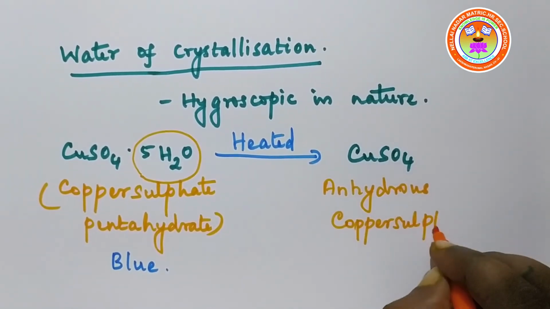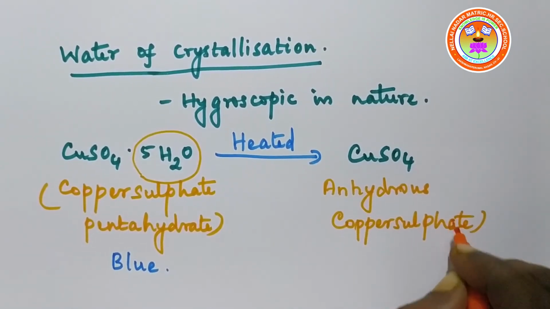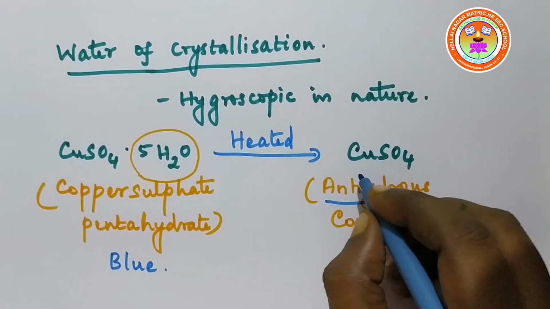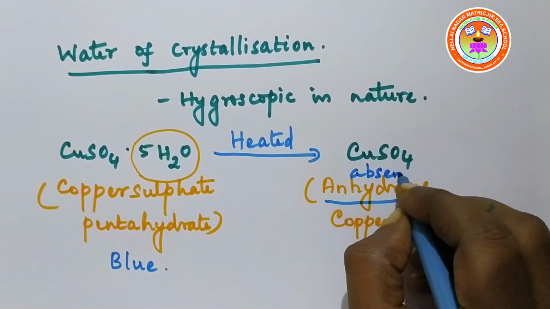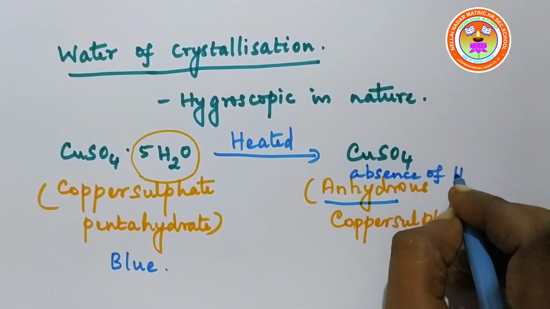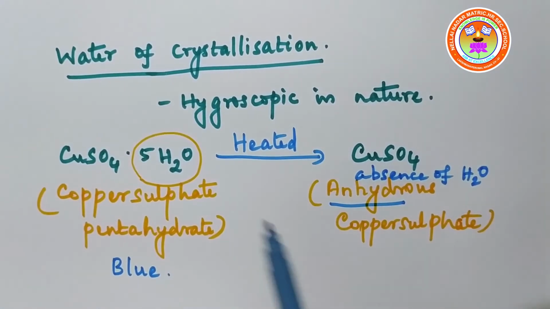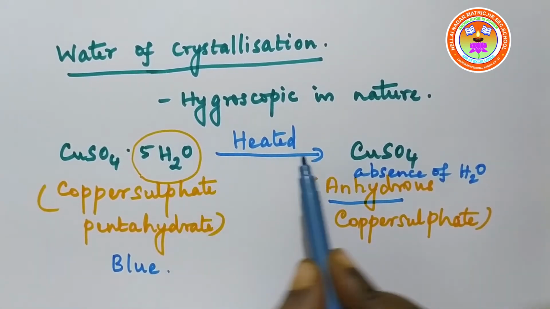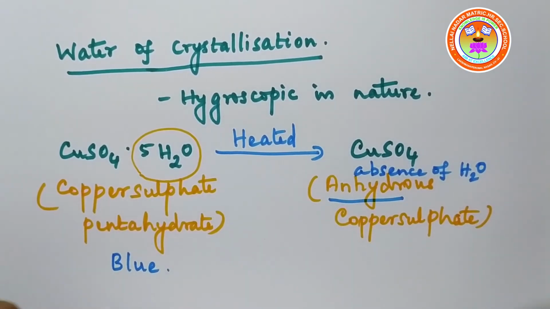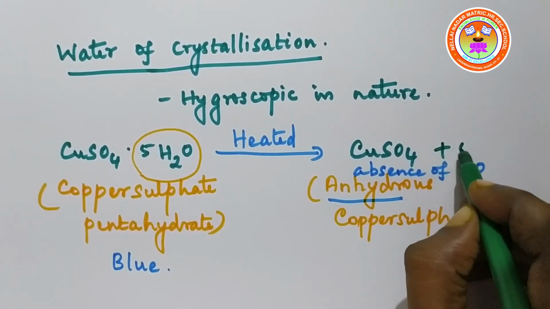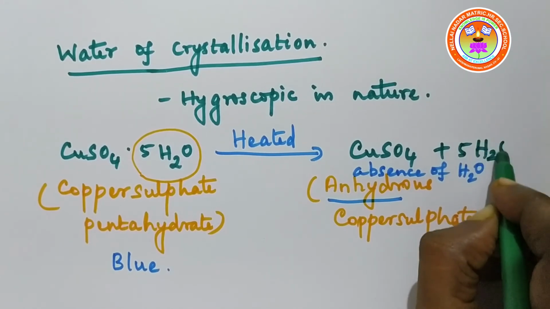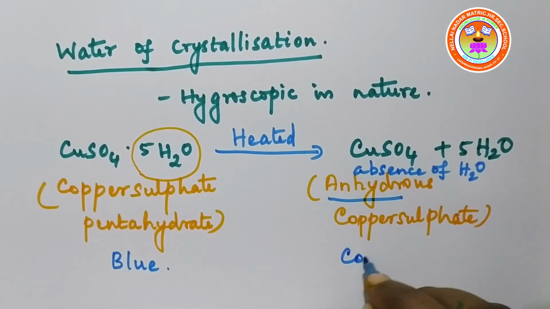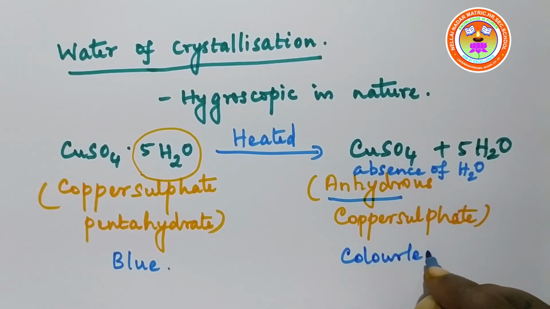What do you mean by anhydrous? Anhydrous means absence of water. On heating copper sulfate pentahydrate, the 5 water molecules are removed. As a result, the salt becomes anhydrous and it becomes colorless.